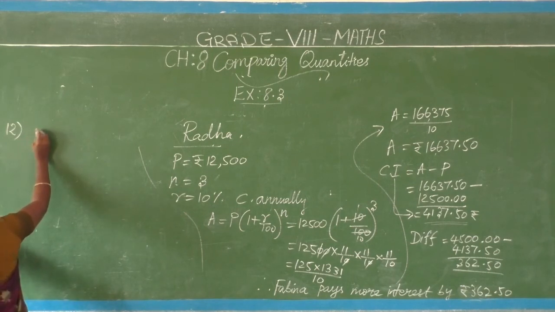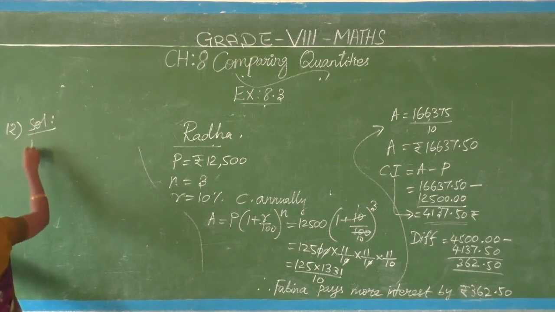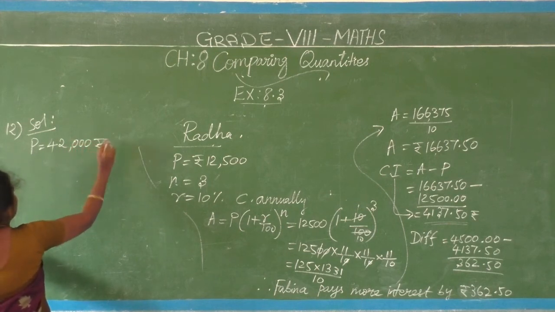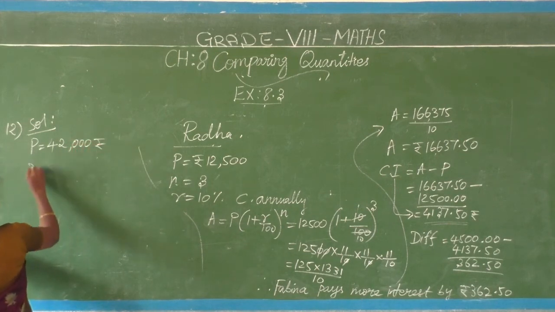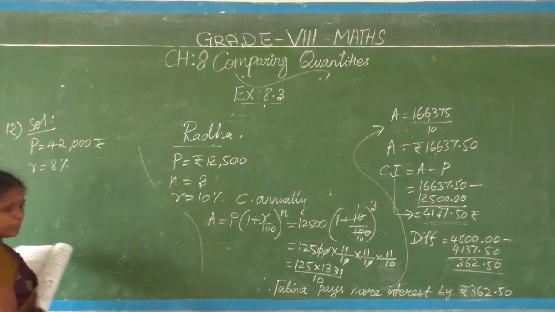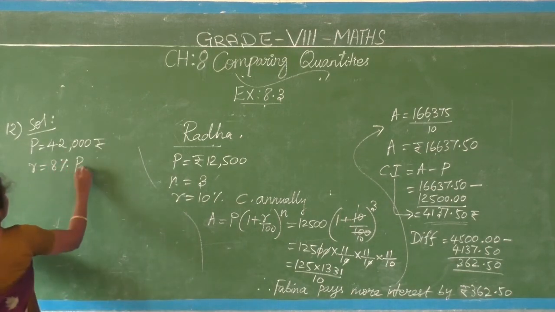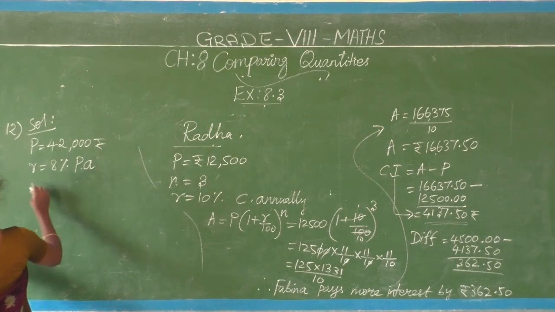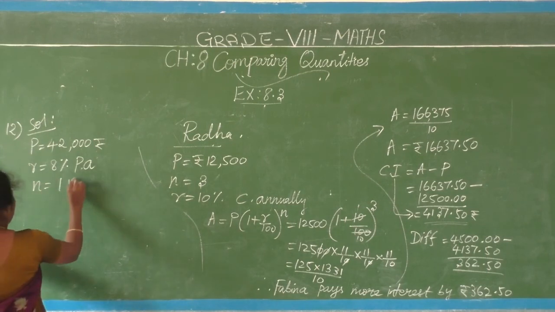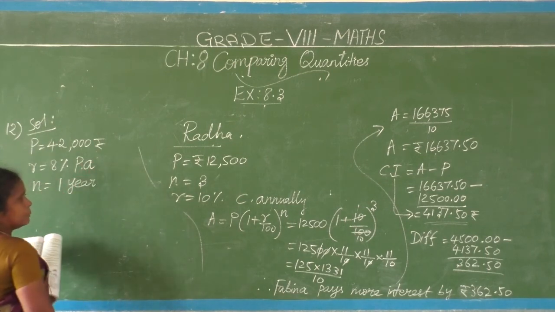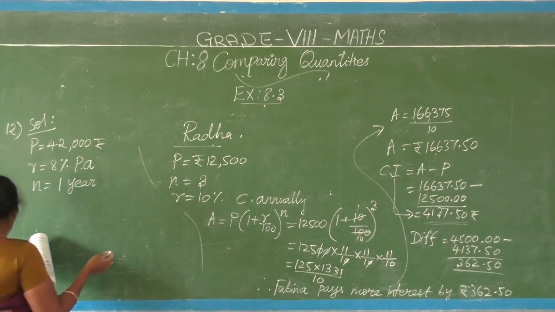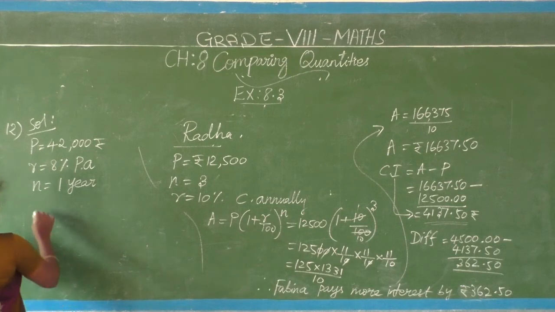So scooter cost is 42,000, so principal is 42,000. Principal is nothing but the cost of the scooter, 42,000 rupees. Rate of interest 8% per annum, compounded annually. Number of years is 1 year. Depreciated, the value was reduced, like that they told. At the time, how to find amount means find its value after 1 year.